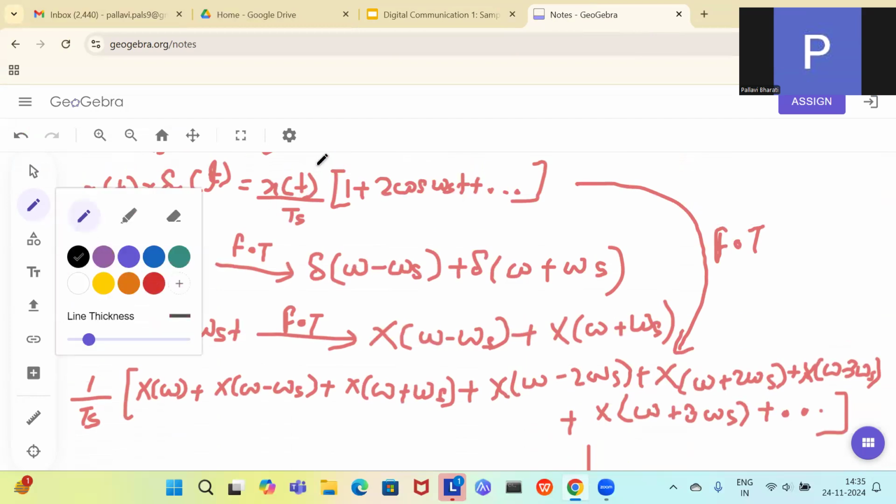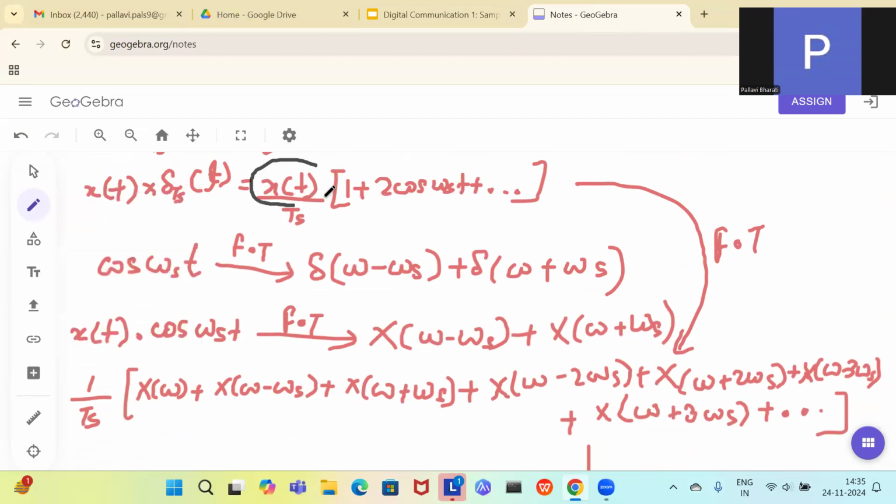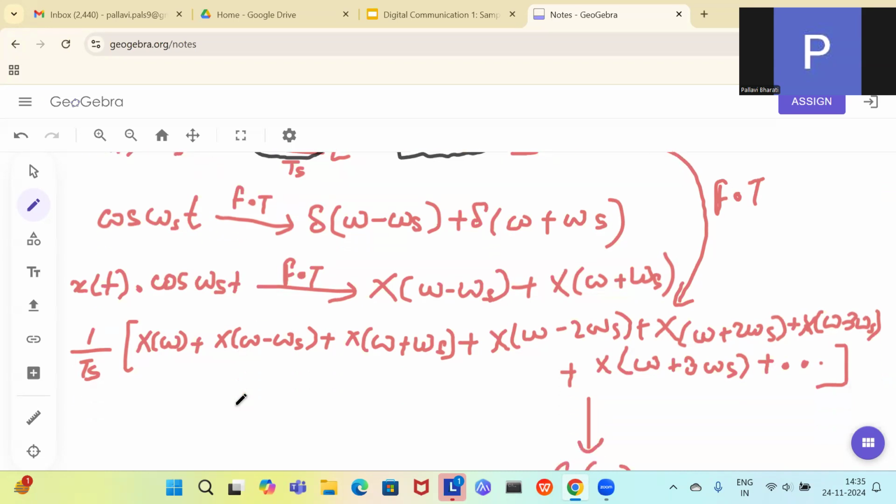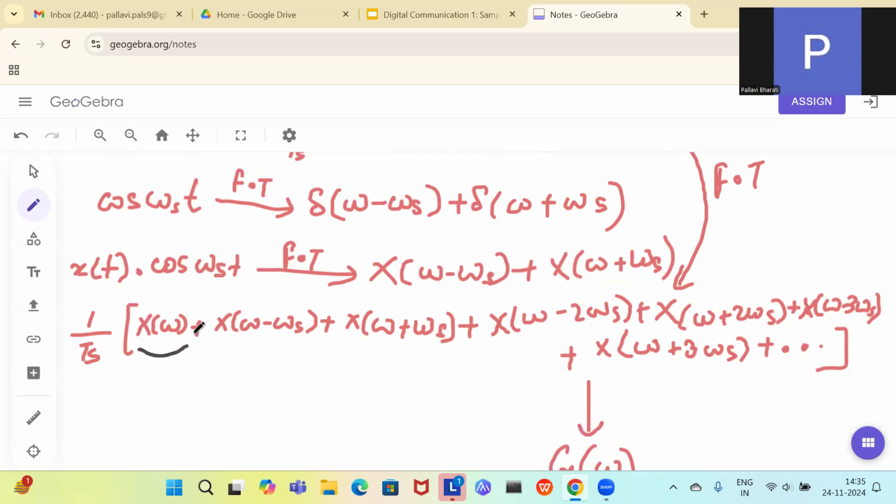You want only X(t), right? You don't want this portion. If you see it in the frequency domain, you want only X(omega). These are the higher frequency components: 2 omega s, 3 omega s, 4 omega s, 5 omega s, n omega s. Those are the higher frequency components of the signal.